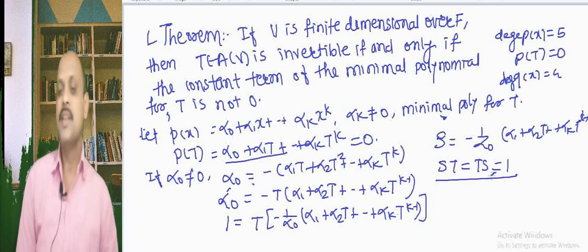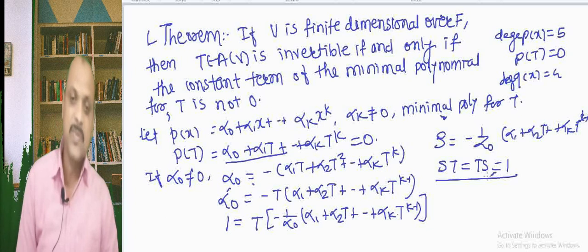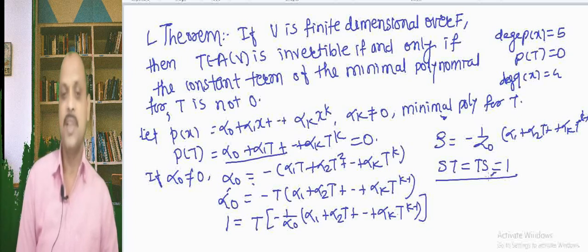Also, you can see that this S is a polynomial expression in T. This is the first part of this theorem. Here we have considered the minimal polynomial P of x whose constant term is not 0.